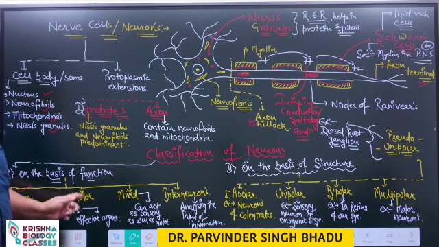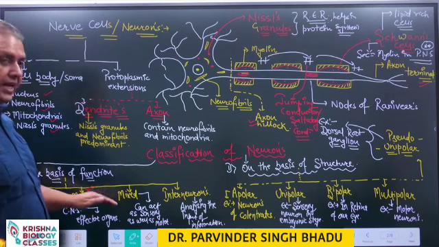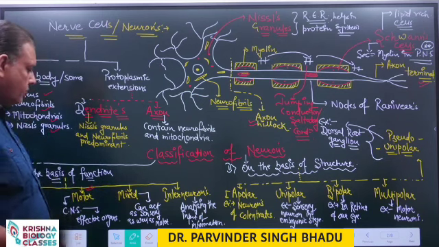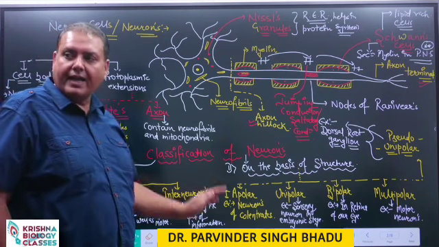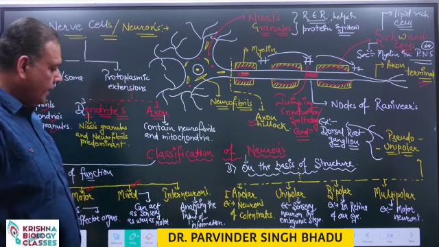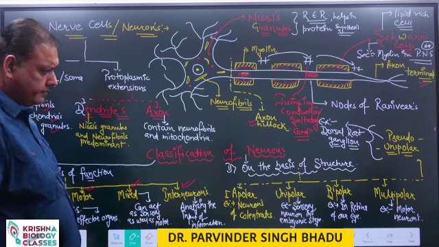If they are carrying messages from the central nervous system to effector organs, they are named as motor neurons. If they can act as sensory as well as motor, they are named as mixed neurons. And if they analyze the information, they are known as interneurons.